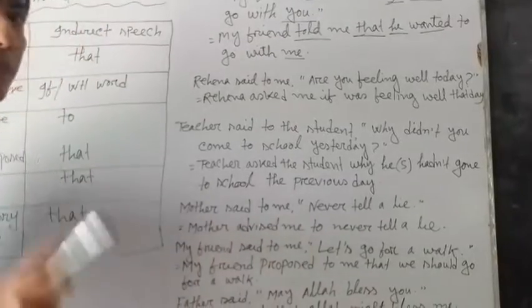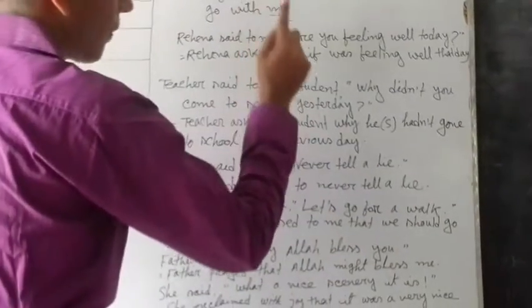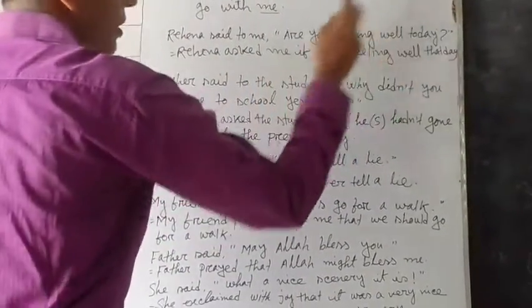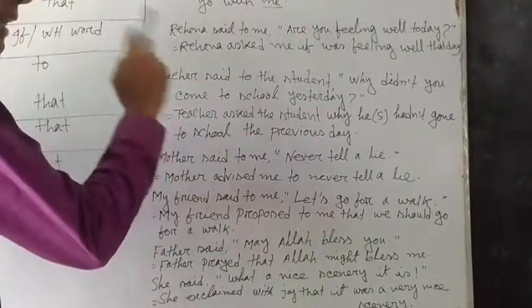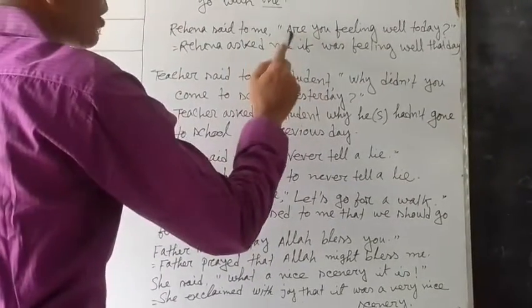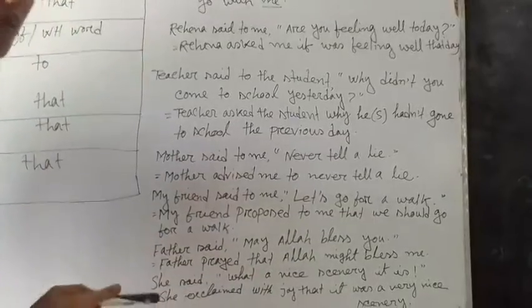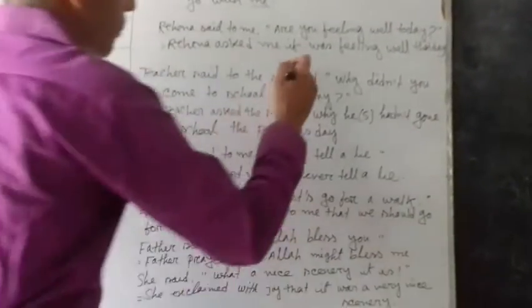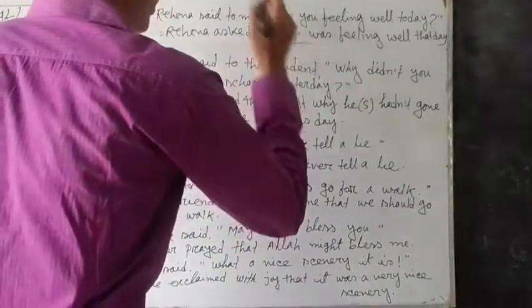Dear learners, follow me. Here, the reported speech of the direct narration starts with are, which is an auxiliary verb. So, when we change it, we will write if instead of the inverted comma.